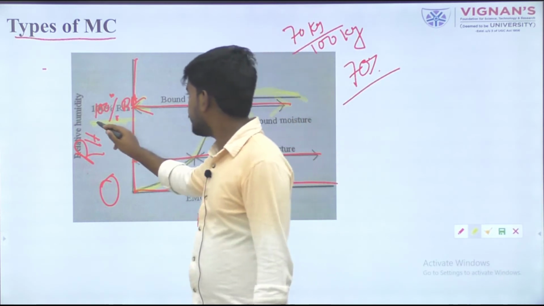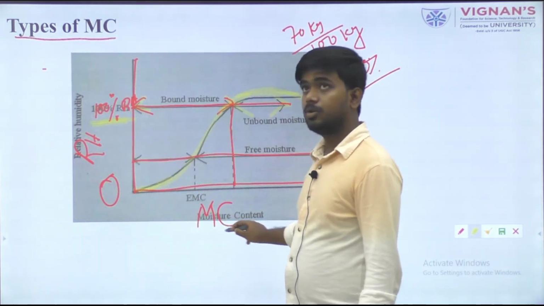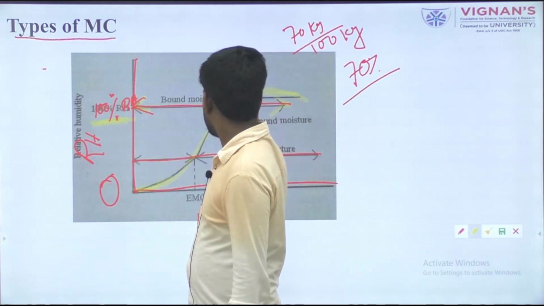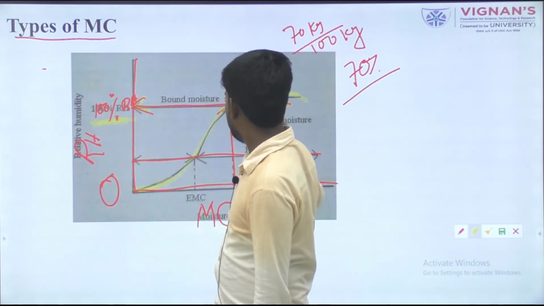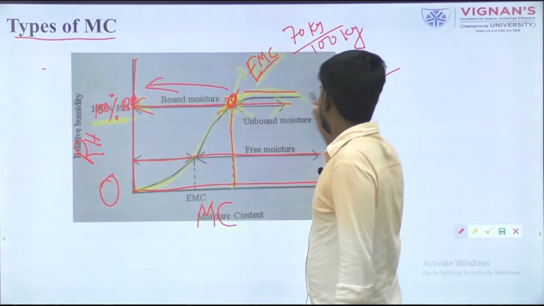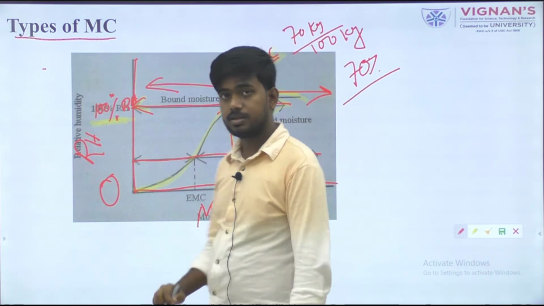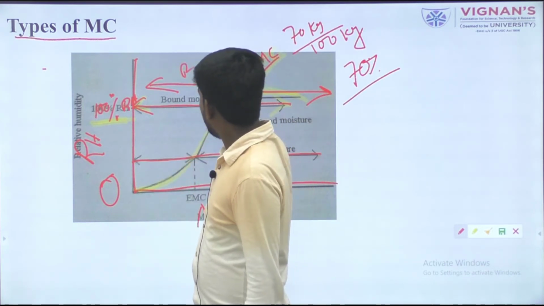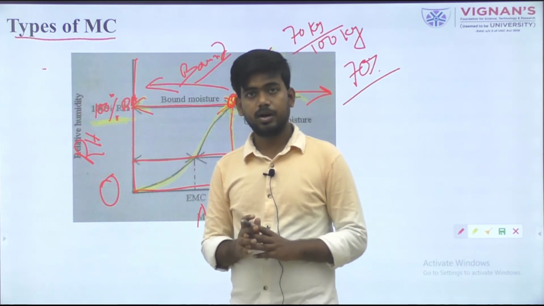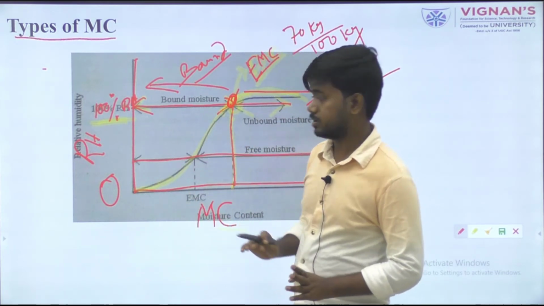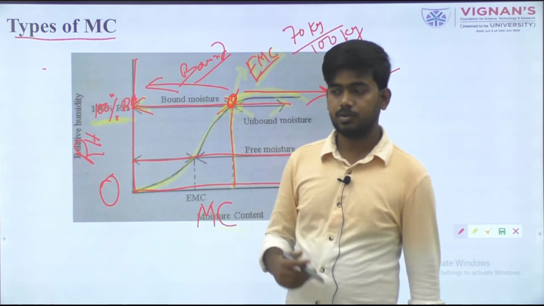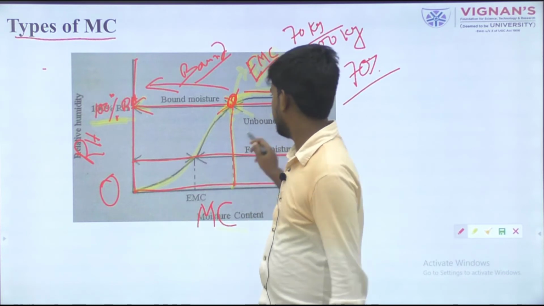When we plot in terms of relative humidity and moisture content, the point at which this moisture behavior is cut is known as the bound water, and beyond this zone is the unbound water. Some portion of bound water may be removed, but the majority of bound water can't be removed in any process. Unbound water we can remove using different processing techniques.